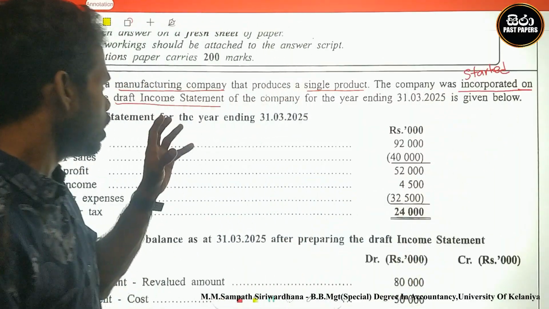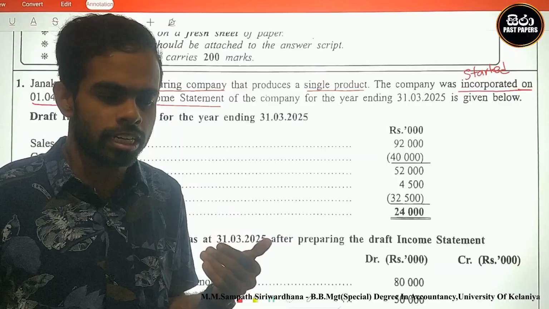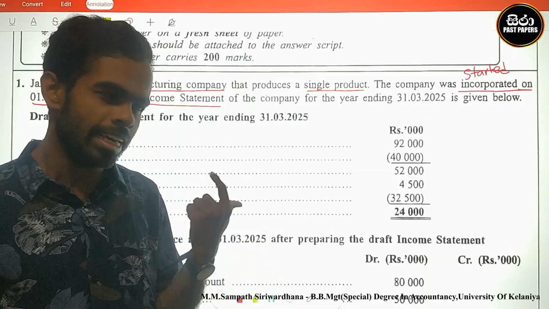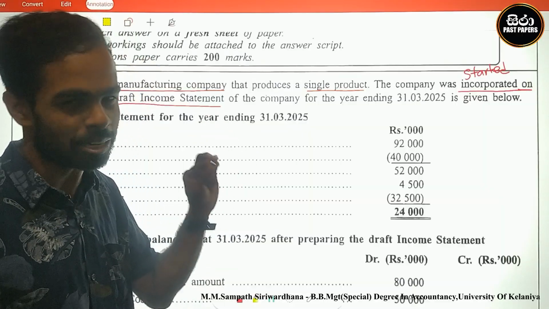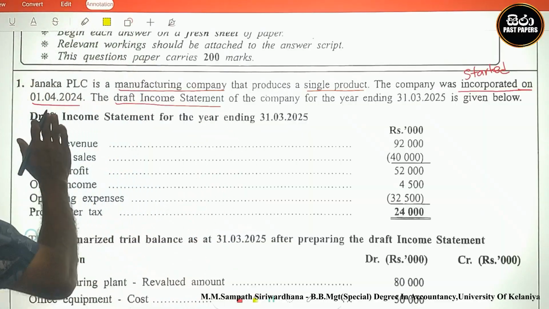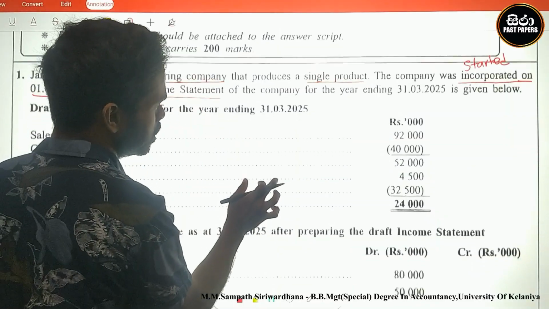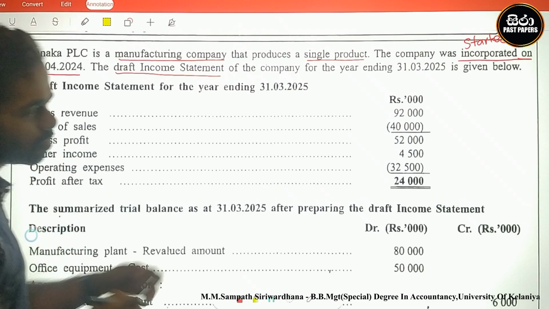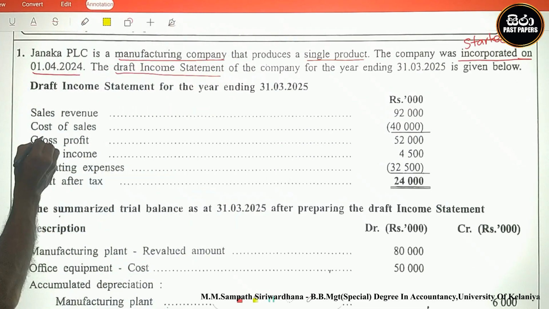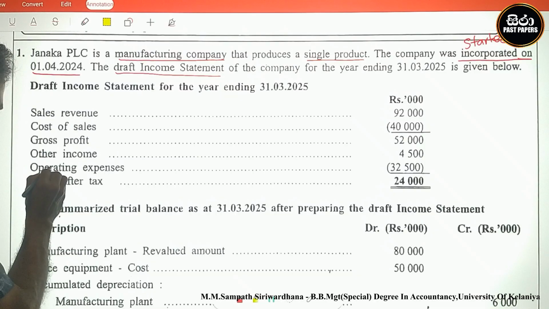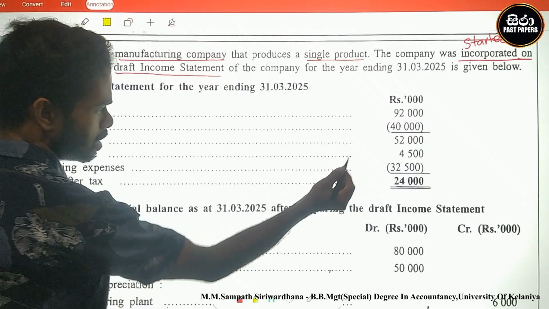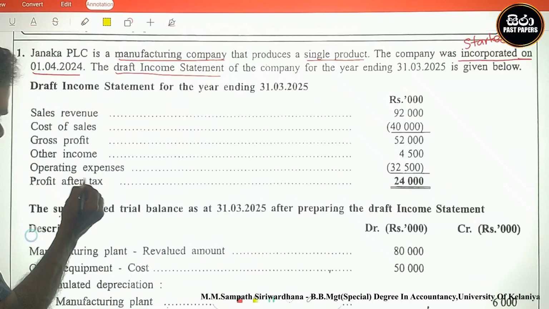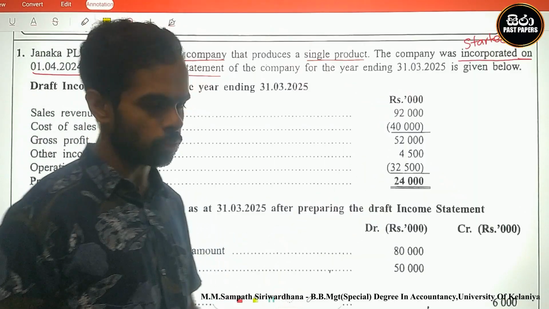Next, the draft income statement of the company for the year ending 31st March 2025 is given below. Draft income statement means they already calculated the income statement. Draft means it may contain errors. Look here: sales revenue, minus cost of sales, gives gross profit, plus other income, minus operating expenses. Profit after tax is 24,000.